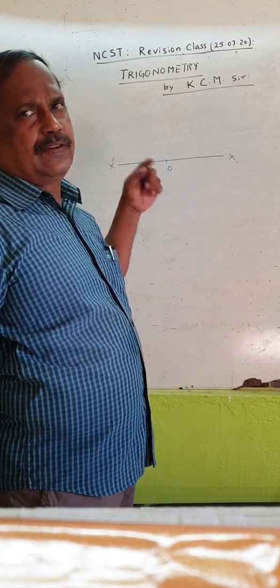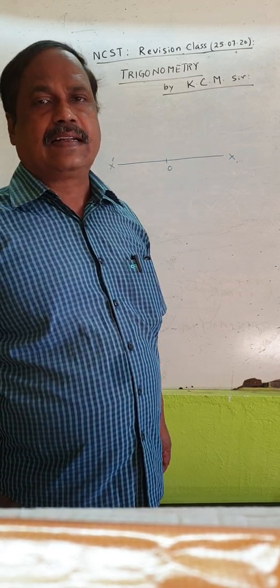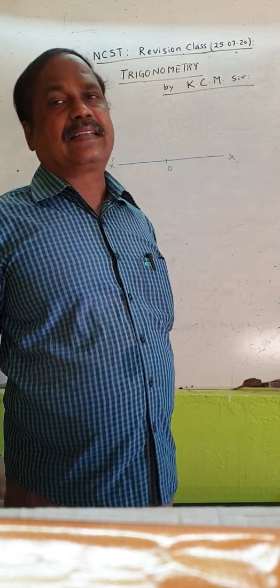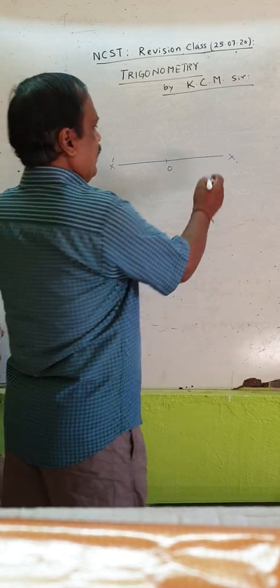This is the straight line X dash O X. OX is known as the initial line or starting line. All angles are measured taking this as the base line.